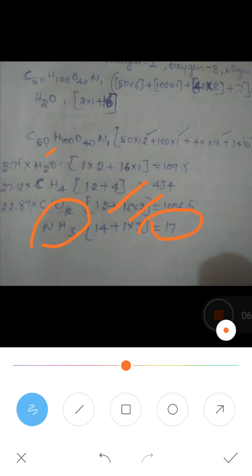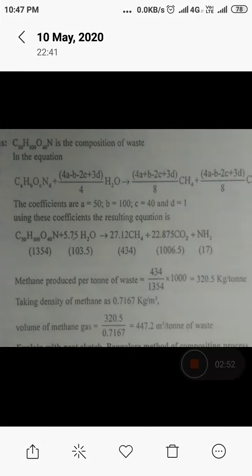So 109.5, 434, 1006 and 17, which we have determined, I have written here as it is in the above equation. Next, you have to determine the methane production per unit waste.